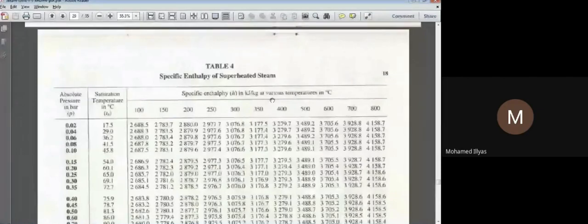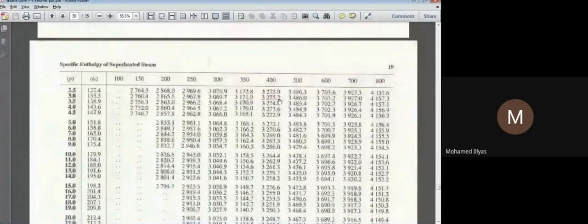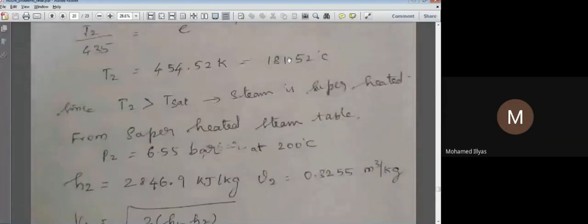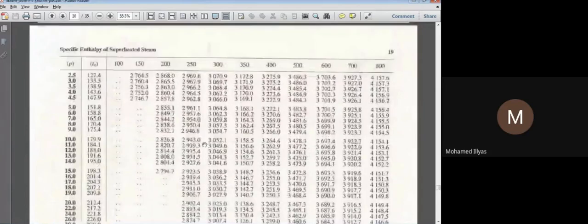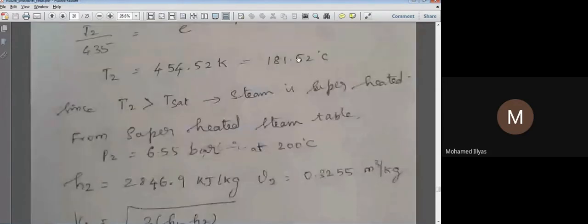Specific enthalpy of superheated steam. So it is 181. Actually, you have to take it by interpolation. We have 150 and 200, so it will be very accurate. You have to take it at 181 accurately. But we have proceeded with 200.